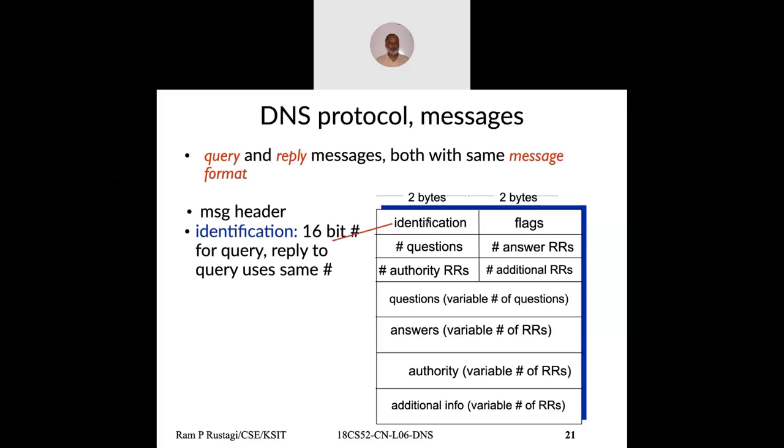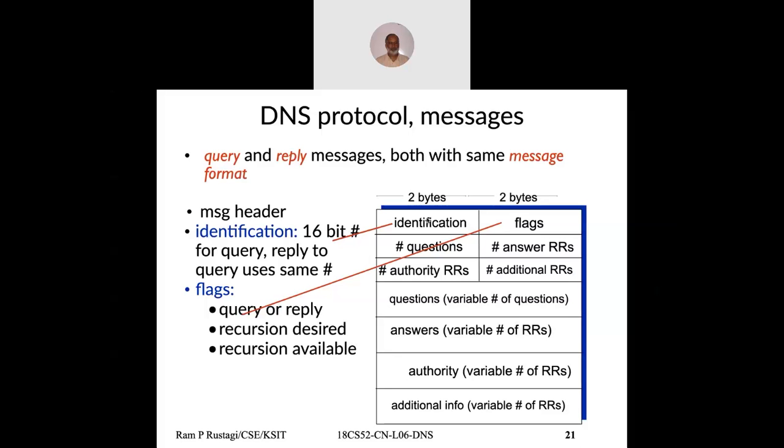Now there are flags that indicate whether it is a query message or a reply message, whether you would like a recursive approach or an iterative approach, or whether recursion is available so that you can try the recursive approach. They also indicate whether the reply is from a cache server, for example a local DNS server, or from an authoritative server.